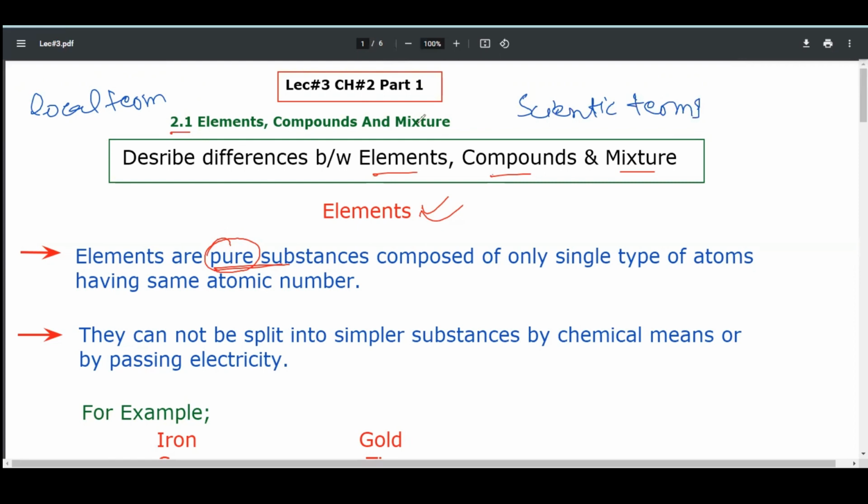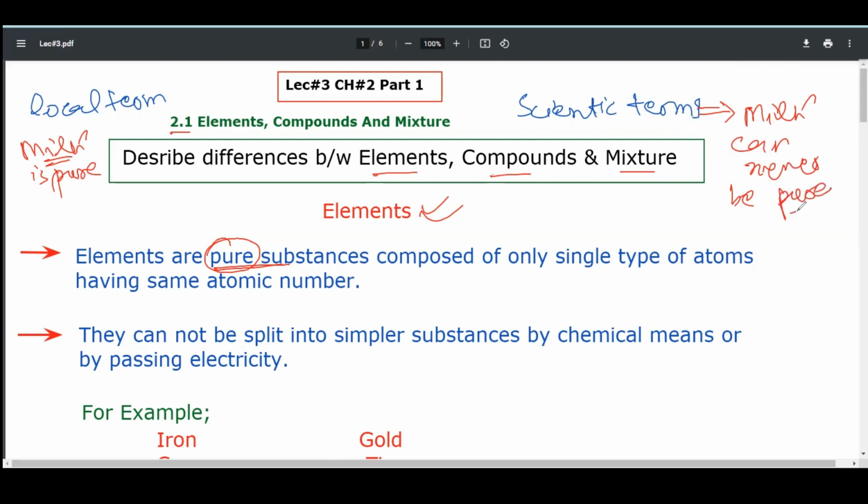For example, in local terms we can say that this milk is pure, while according to the scientific term, or specifically chemistry, milk can never be pure.